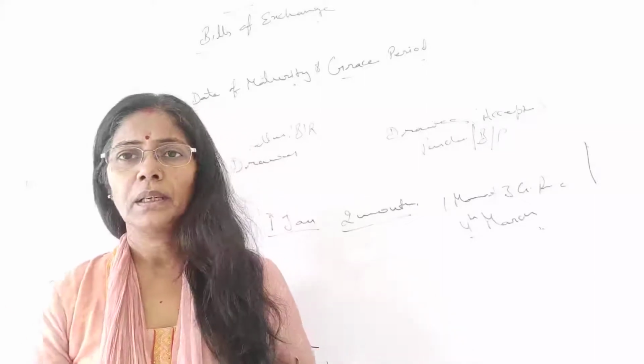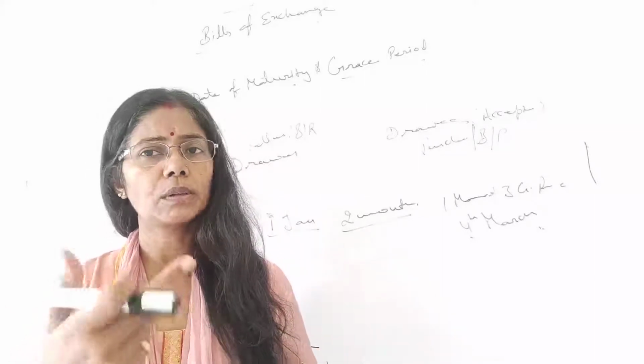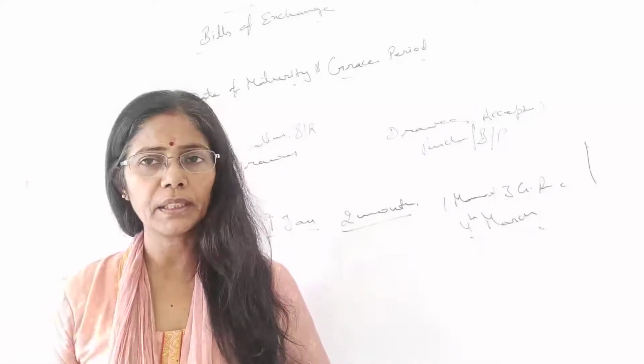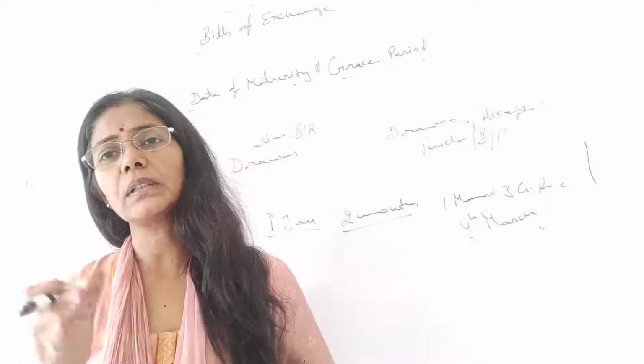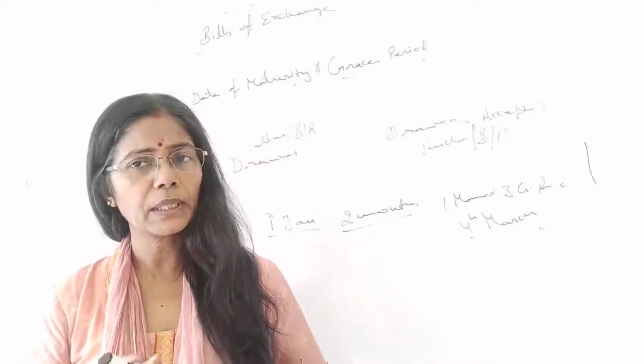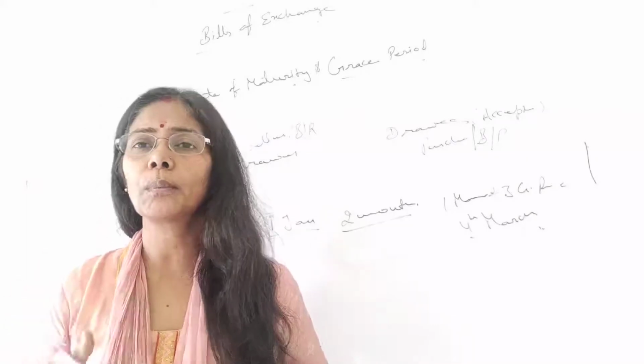Same thing, suppose your due date falls on 15th August, and we know that day there will be a holiday. So 1 day before, 14th August, will be the due date. Understood that? Because these things are known by us.